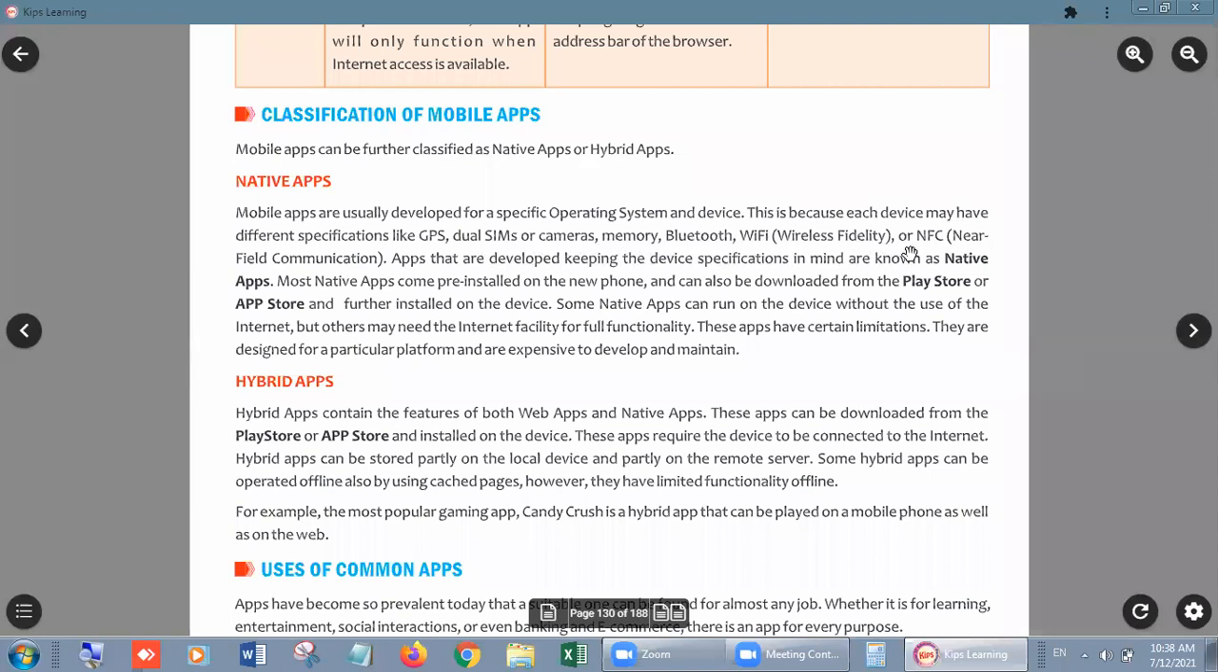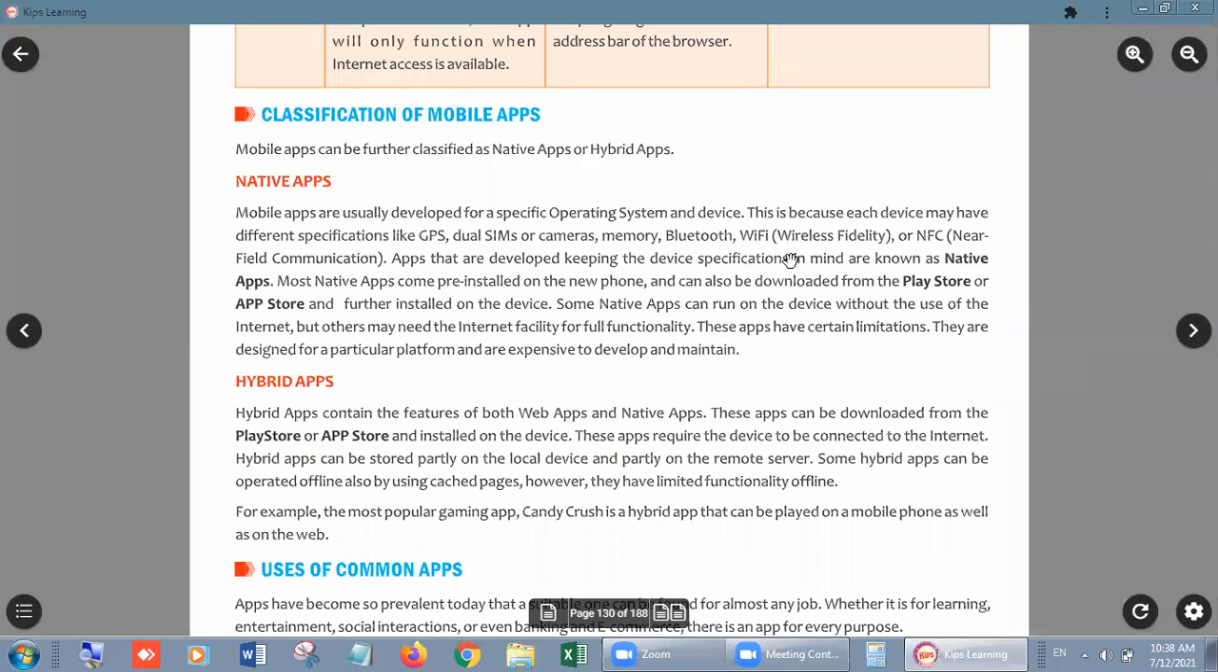Wi-Fi, wireless fidelity. It is the full form of Wi-Fi. Most of the students know about Wi-Fi, but they don't have knowledge about the full form of it. Its full form is wireless fidelity, right? Or NFC means near field communication. Apps that are developed keeping the device specification in mind are known as native apps.